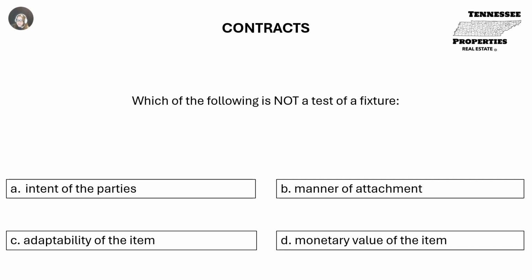Which of the following is not a test of a fixture? A. Intent of the parties. B. Manner of attachment. C. Adaptability of the item. Or D. Monetary value of the item. D. Monetary value of the item.